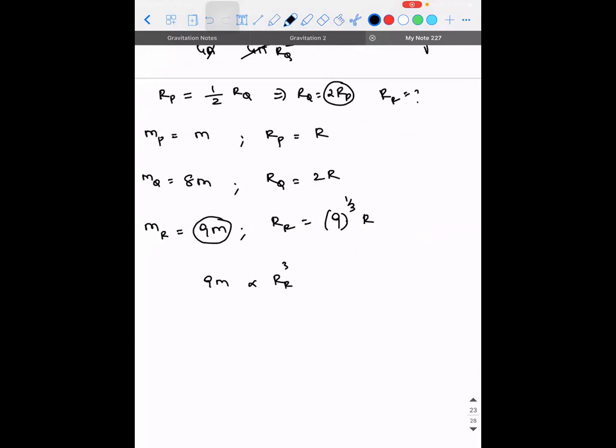So the radius of planet R will become 9 raised to the power 1/3 times R. That's what I wrote. I took the proportionality into consideration. Is there any doubt, guys?